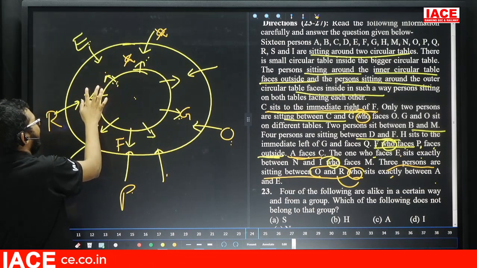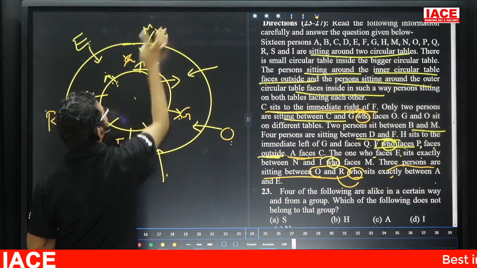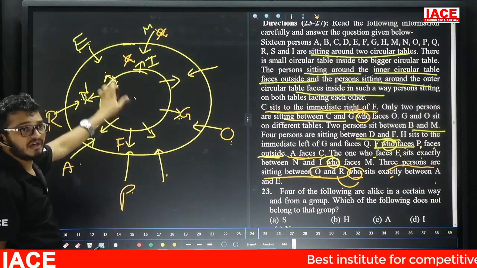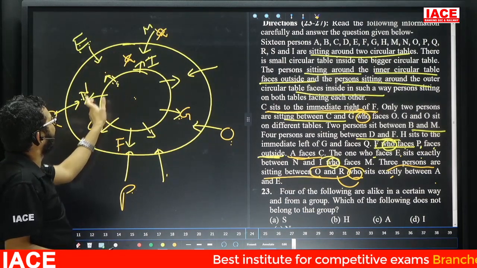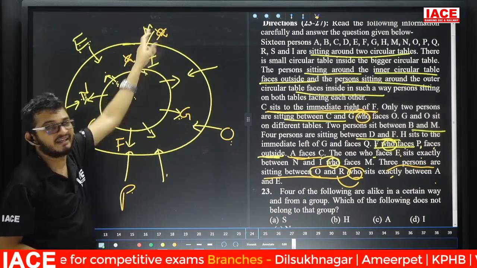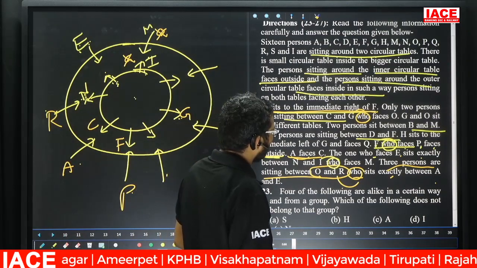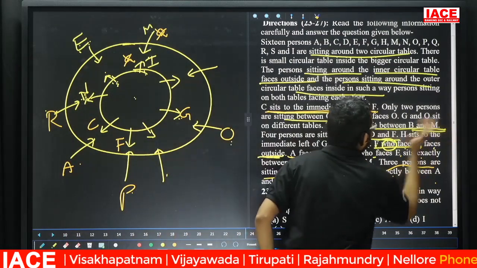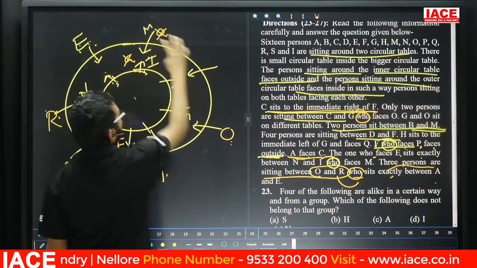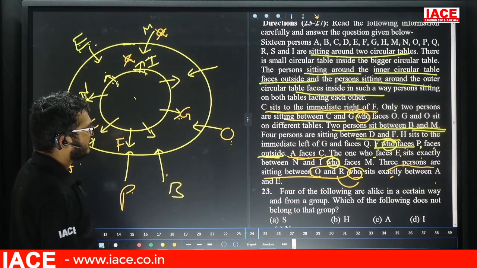If I take here I is facing M, no chance. Then this one is what? Here I, now I is facing M. Now this one is what? N. Now the one who facing A sits exactly between I and N. Next, M is facing I. Yes. Next point. Two persons sit between B and M. Between B and M, two members. M, 1, 2, B, no chance. M, 1, 2, different side here. B, different side here. B.